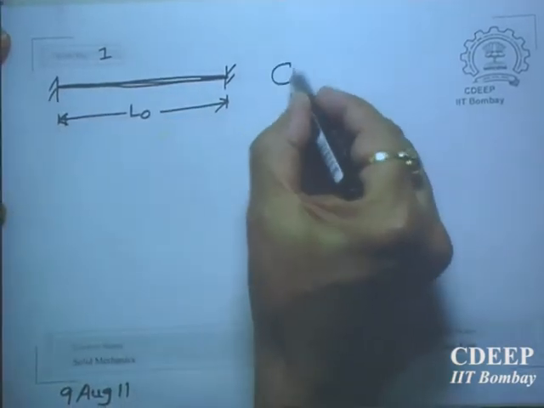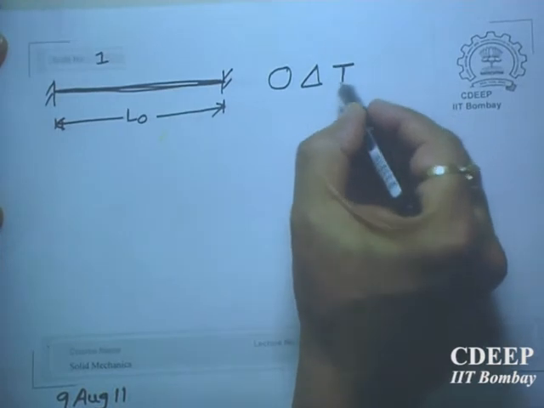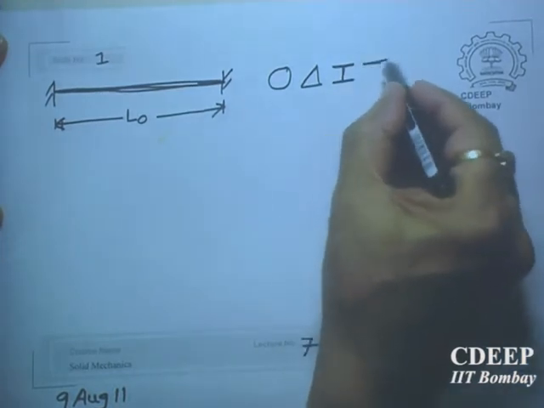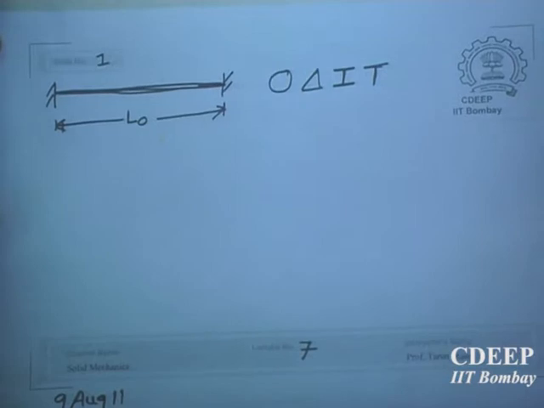Cross section can be circular, triangular, rectangular, I section, or T section. These are various types of cross sections. There is no restriction. It is not that you will not be able to solve a problem if the cross section changes.